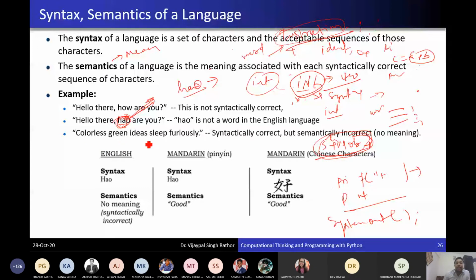Here you can see "colorless green ideas sleep furiously." So here you can see each word is clear, na? But if you try to understand the meaning of the sentence, then you are unable to find it. There will be no meaning. है ना? So that is actually semantic.